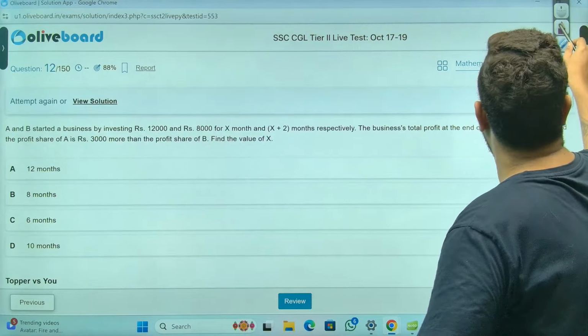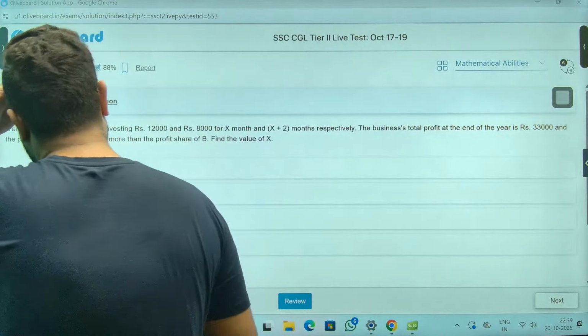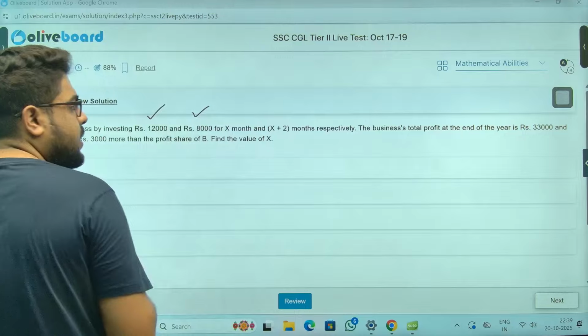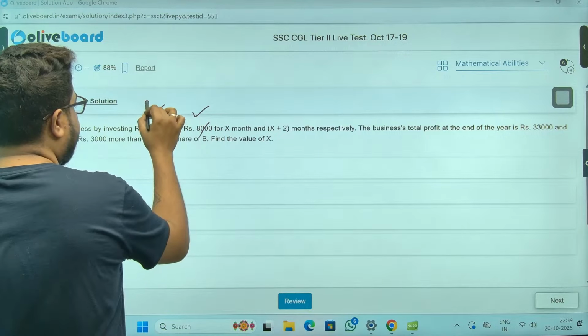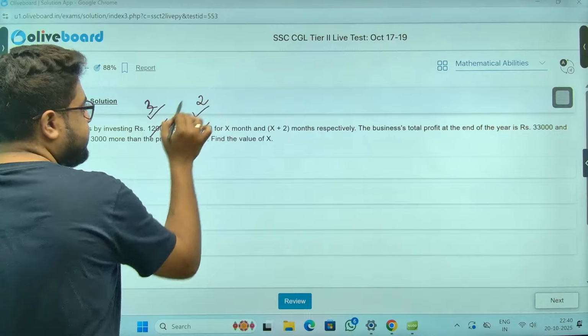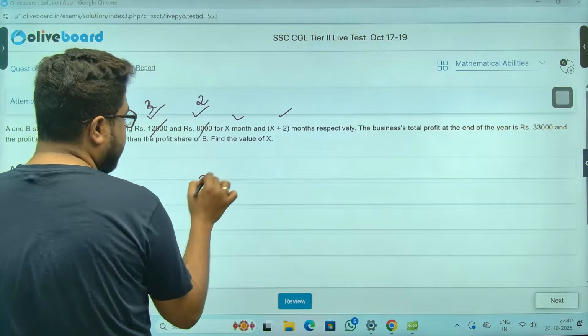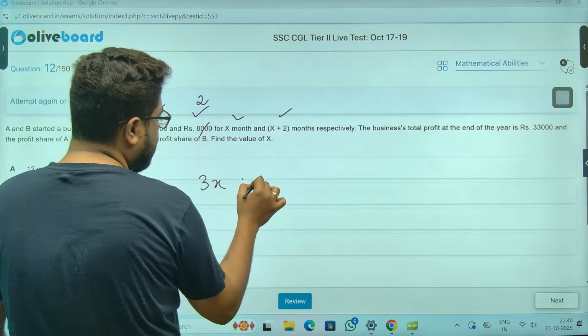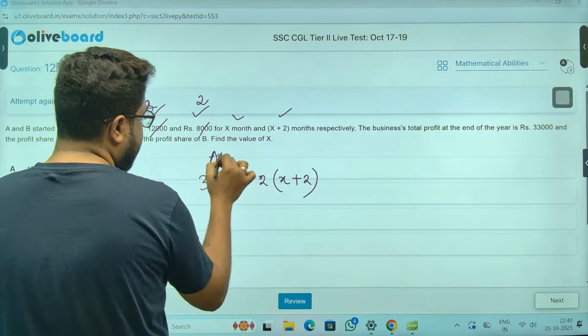Moving on. Next one, sir. A and B started a business with this. Okay. First of all, sir, 4, 3 ratio 2, sir. Sir, months are given. So profit sharing ratio will be 3 into X ratio 2 into X plus 2. This is for A and this is for B.